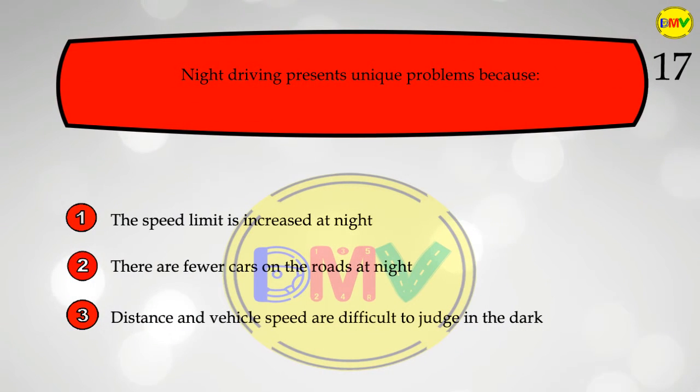Question 17. Night driving presents unique problems because: 1. The speed limit is increased at night. 2. There are fewer cars on the roads at night. 3. Distance and vehicle speed are difficult to judge in the dark.